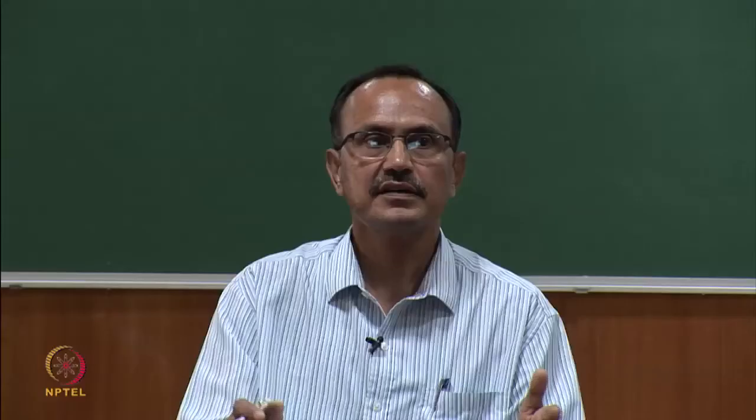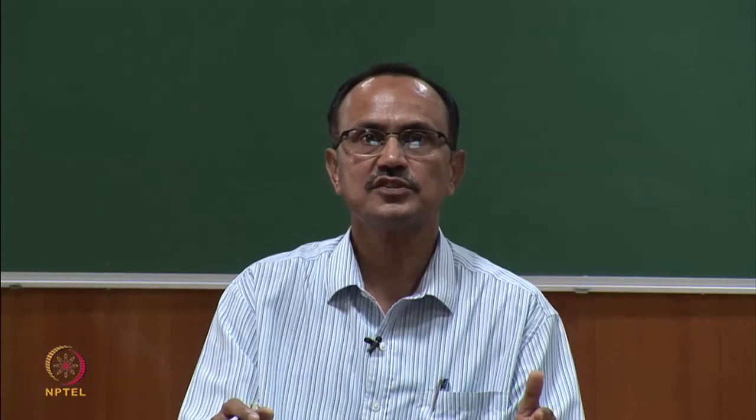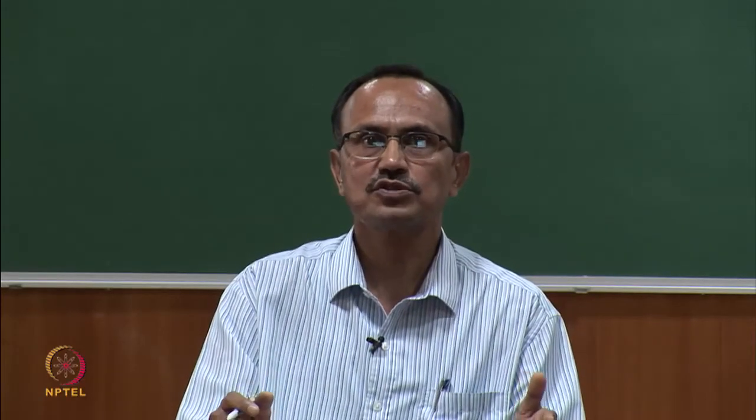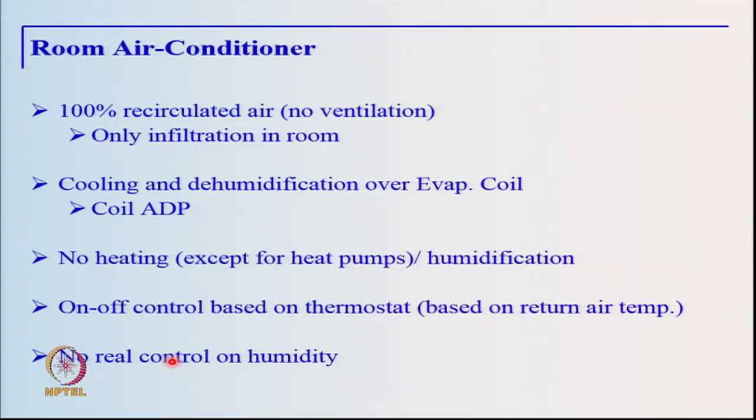So, we will now look at typical split and window air conditioners which are used in applications. So, in this particular case, most of the time the air is simply recirculated and there is no provision for adding any fresh air. The only air which enters into the room is through the open doors and open windows. So, this is called infiltration, which happens in conditioned spaces. And in typical room air conditioners, we have the provision for cooling and dehumidification, which happens over the evaporator coil, because the air comes in direct contact with the evaporator.